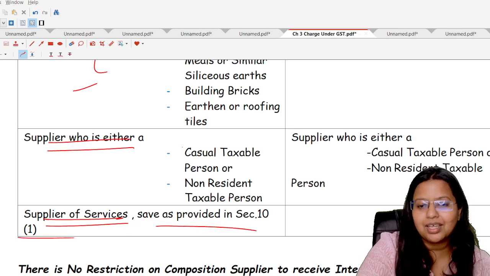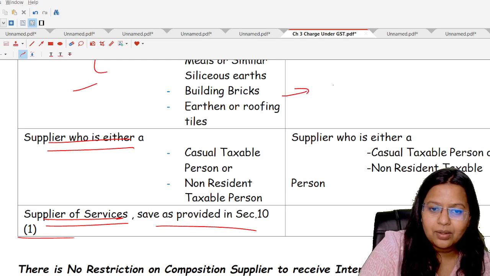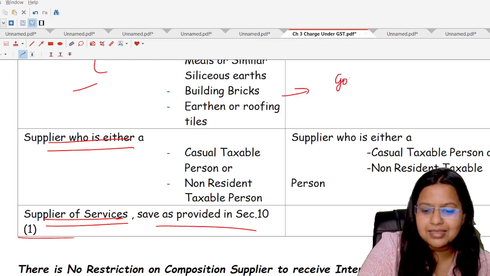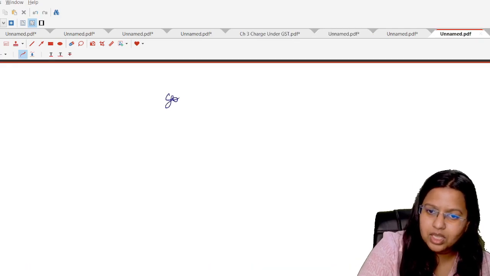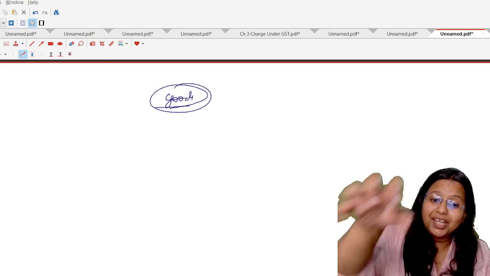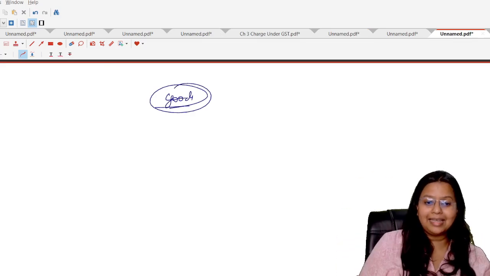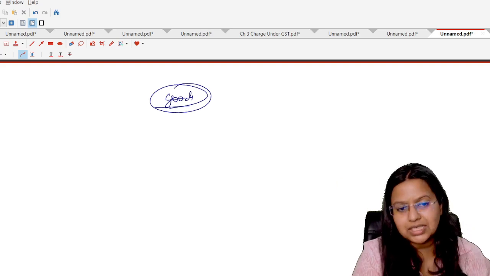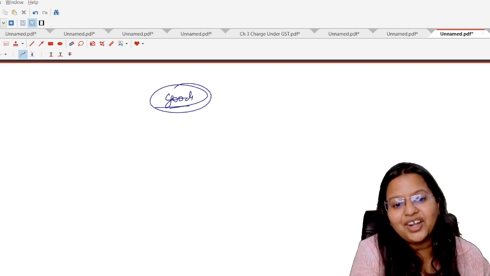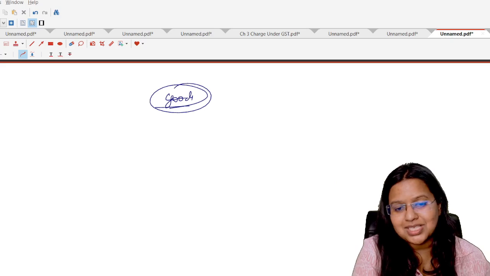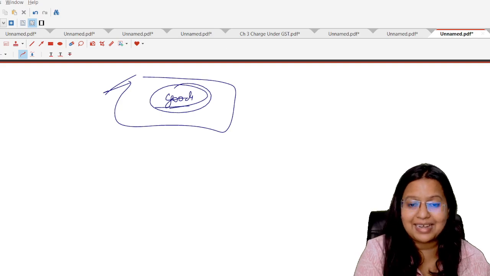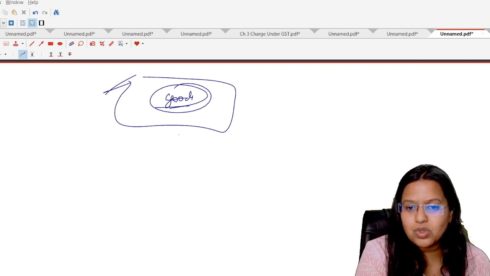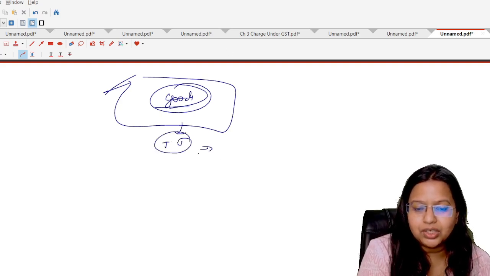The law says that while a person is making supply, that person has to supply goods only. They cannot supply any kind of services along with these goods. If they are supplying services, they cannot opt for the composition scheme. But there is an issue in this point. Suppose a person is selling a TV to another person.